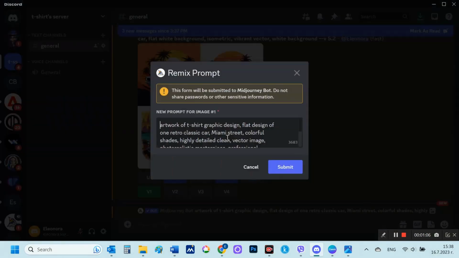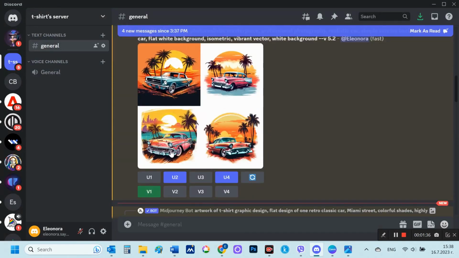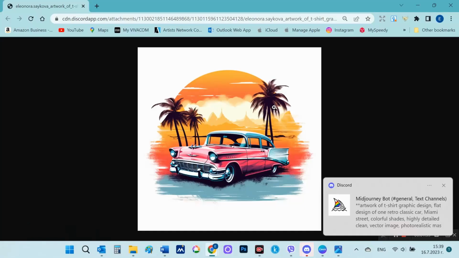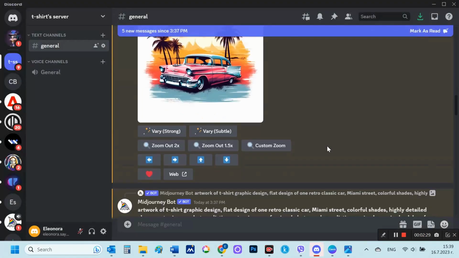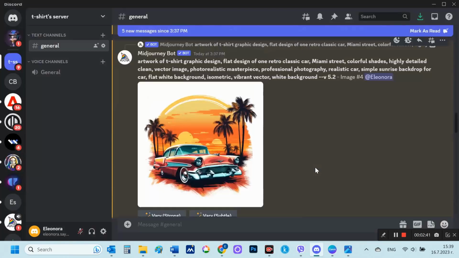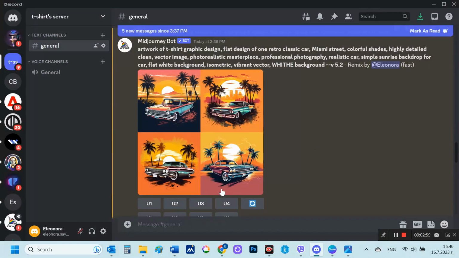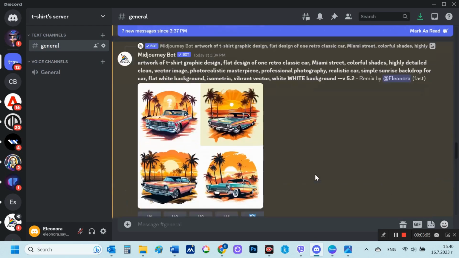Well, aren't these images really cool? I can even use them directly without having to use Canva templates. I will save the second and fourth images directly, choosing U2 and U4 to upscale these images. I'm going to choose V1, which will allow me to get different variations of this image, because I want to get a white background like I wrote in the prompt. And there you go, from just one prompt, I now have 7 images that I like.